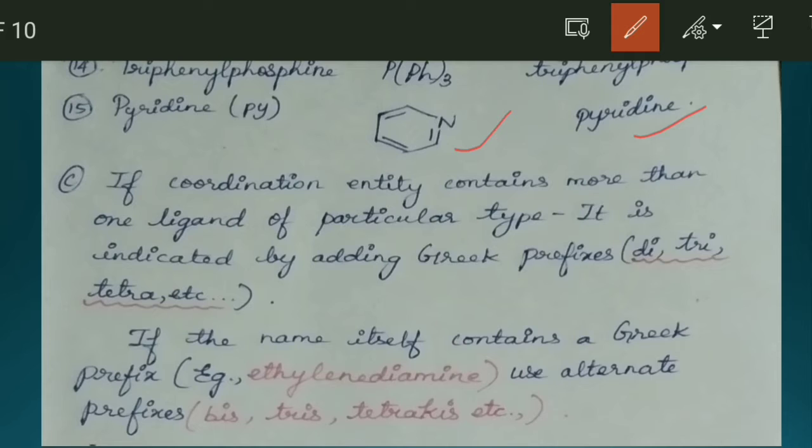a particular type, if it contains Cl2 or Br2 or H2O twice, it is indicated by the Greek prefixes di, tri, tetra. This is one case. The next case is if the name itself contains a Greek prefix, as in ethylene diamine, which already says it has diamine, two amines. Then we use the alternative prefixes bis, tris, tetrakis, etc.